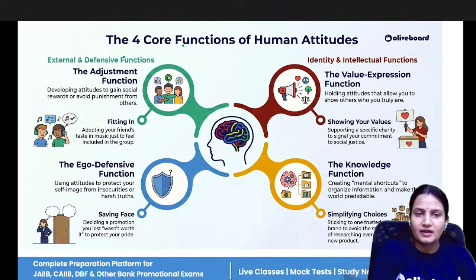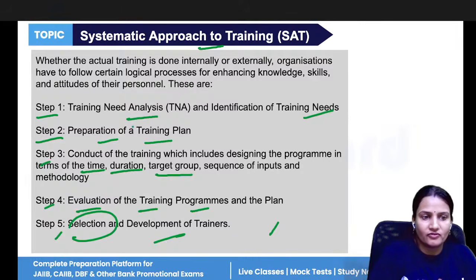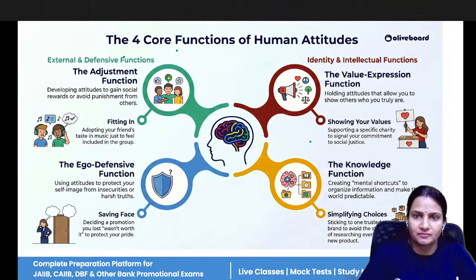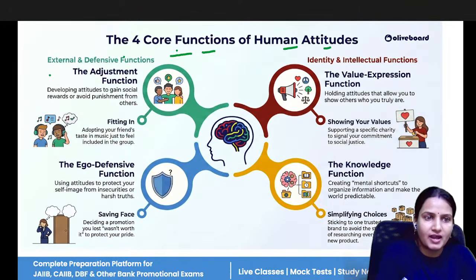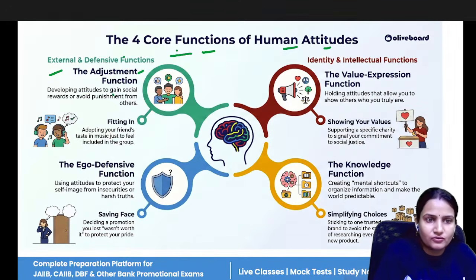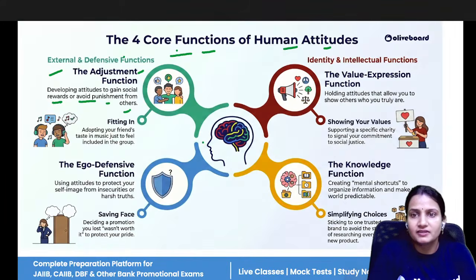All right, when preparing a training plan, there are different attitudes of people. So there are four core functions of human attitudes. Some will have the adjustment function, which means they can adjust to any environment. No matter, if they are working in the company, they have to adjust to that environment. So developing attitudes to gain social rewards or avoid punishment from others. That is why they have to adjust in that particular scenario.